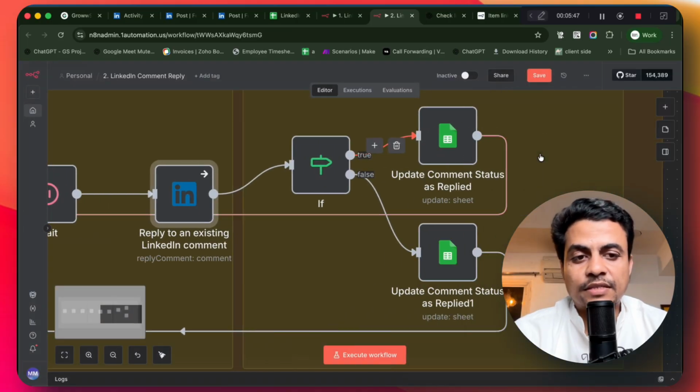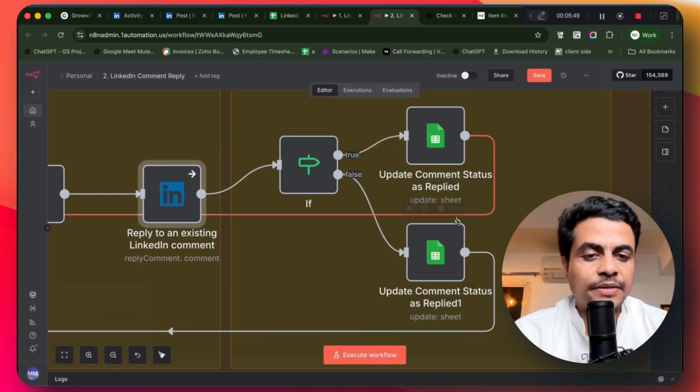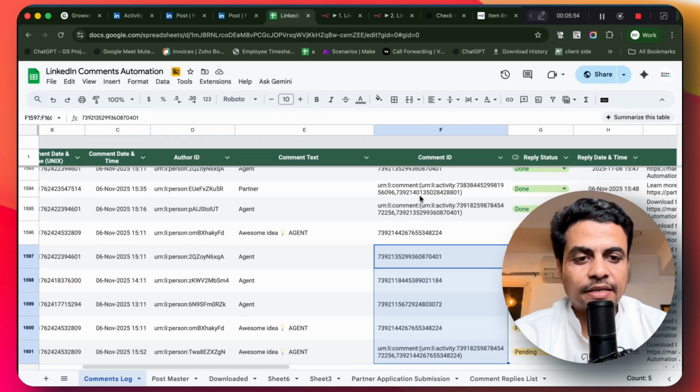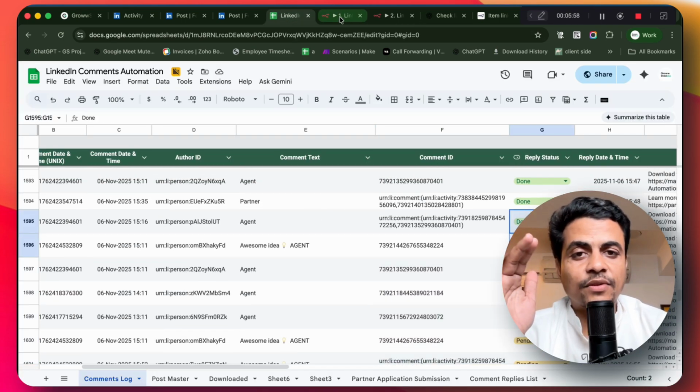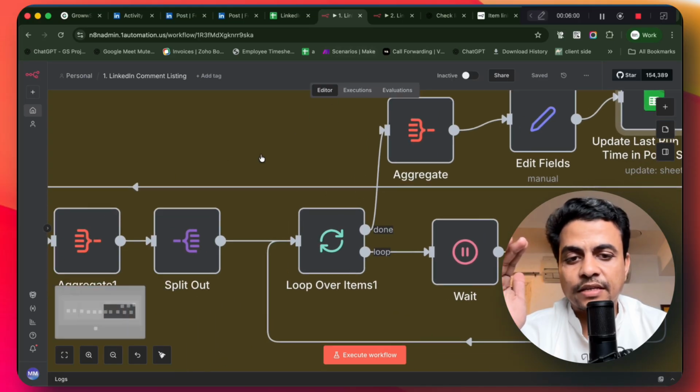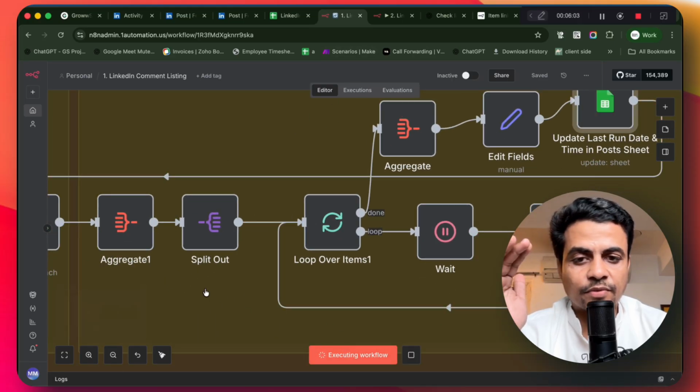And further down, once it is done, it simply goes back and updates the status of the comment saying that this comment is already replied and status gets marked as done, right? So this is insanely helpful. Now let me try to show you both of these in the live run. So if I click on execute workflow, let's see what happens.